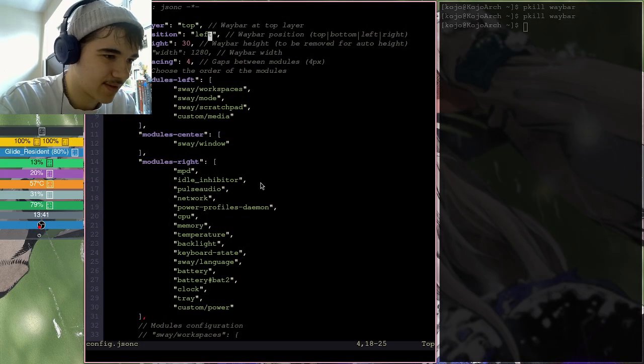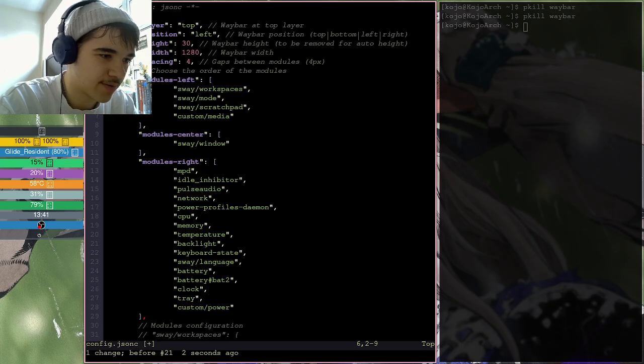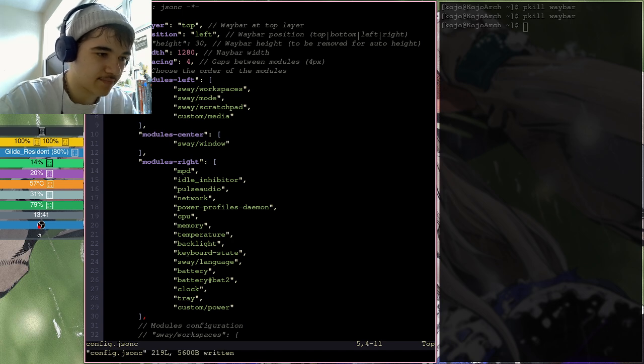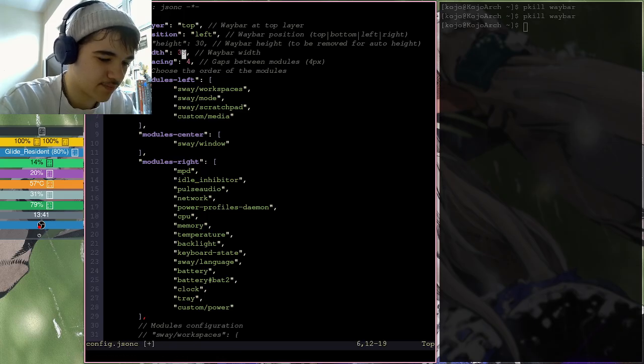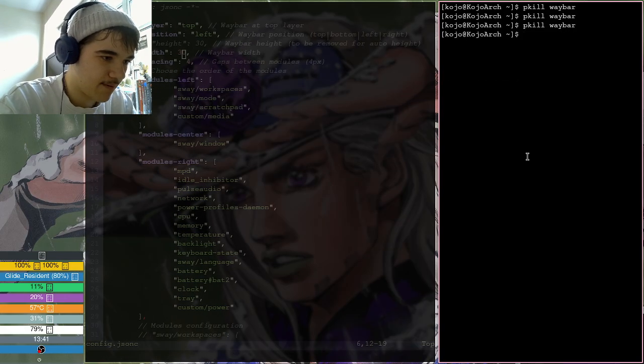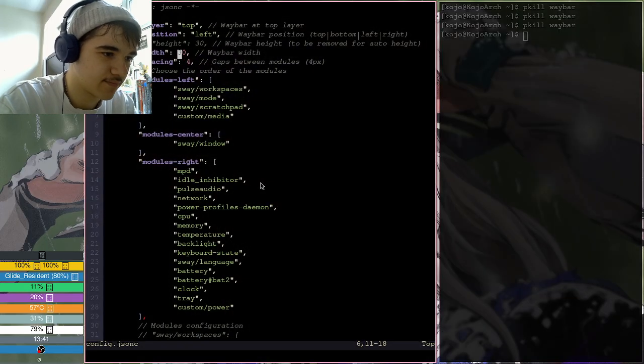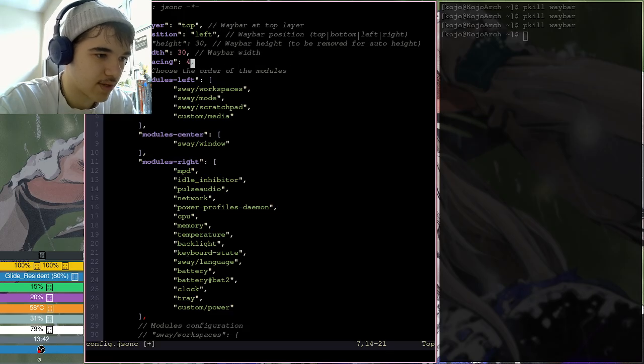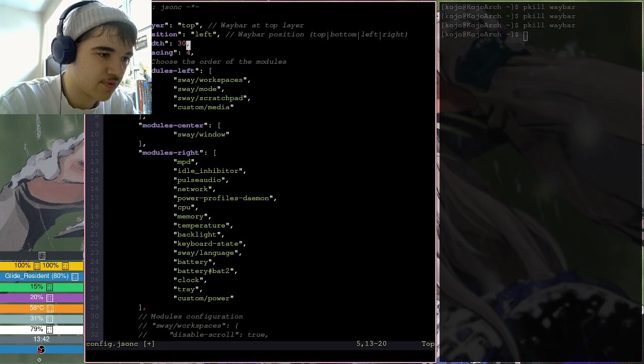Okay. So I guess here is where I would change the width, right? So height should be auto, right? Surely. So we'll do auto height and a width of, let's say 30. I don't know how that will break stuff, but let's have a look. So run Waybar. Okay, the width didn't seem to take effect. Gaps feed modules 4px. Okay. Width. Just move the height.